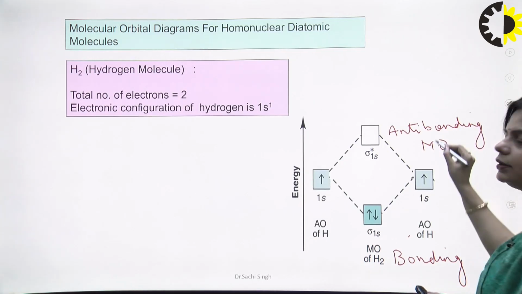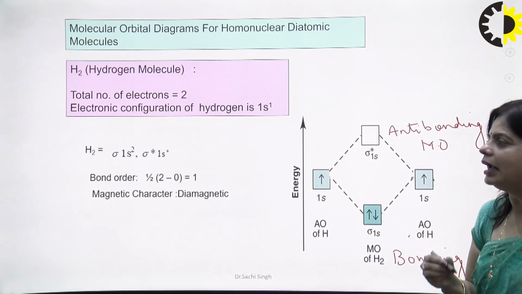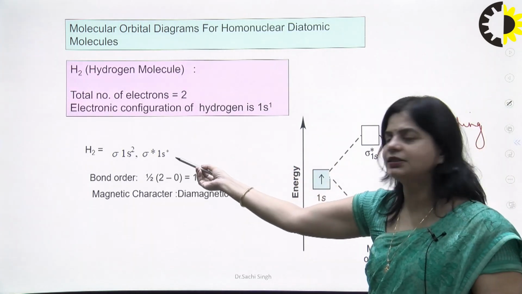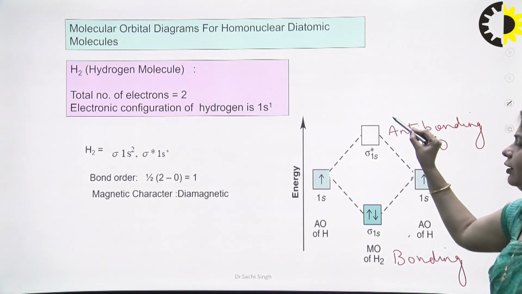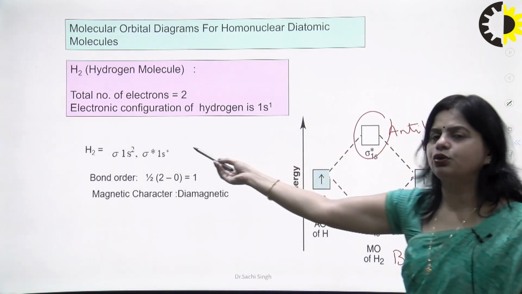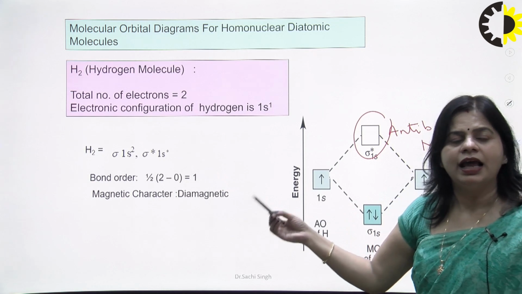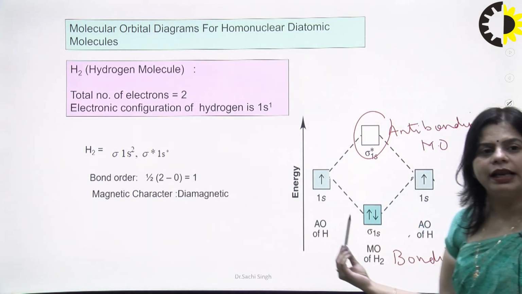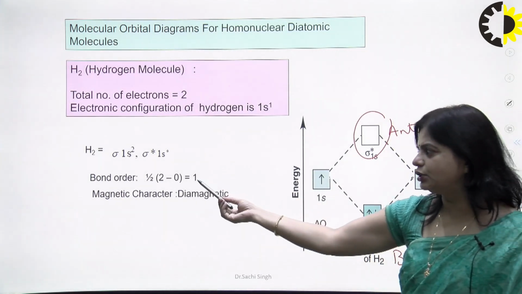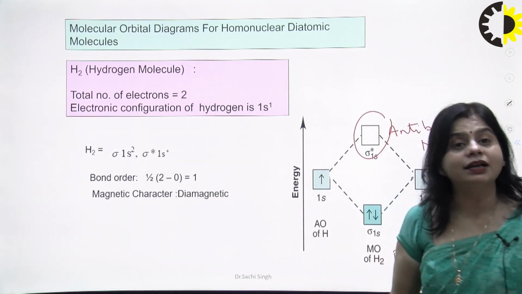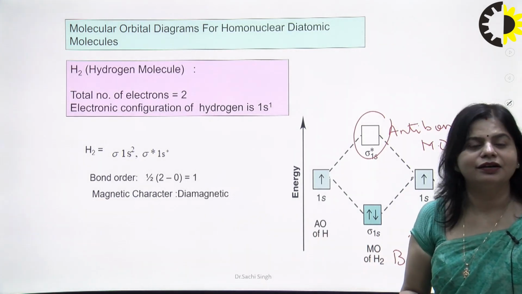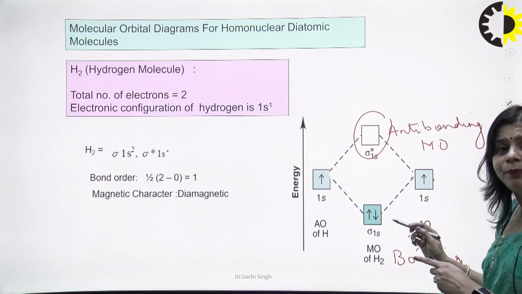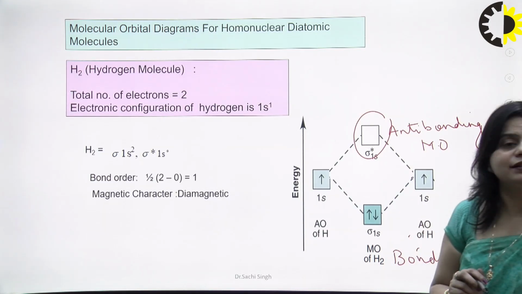So the configuration is sigma 1s squared, and there is no electron in sigma star 1s. The bond order is bonding minus anti-bonding divided by 2, so 2 minus 0 upon 2, that is 1. And the magnetic character is diamagnetic, because the orbital has paired electrons.